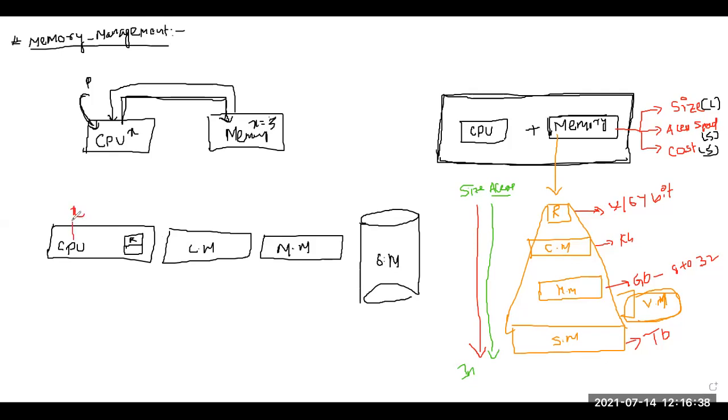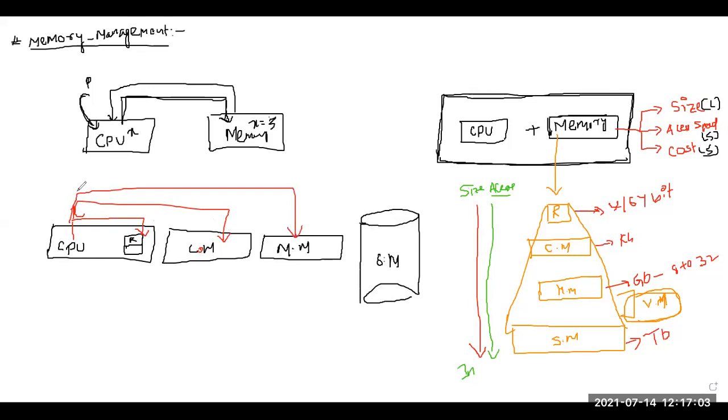Now first of all, it gives a request to a register. If the register does not have the value of X, then it will give a request to the main cache memory. If the cache memory also does not have it, cache memory is for data which is frequently used. Suppose X is frequently used, so what will I do? I will store it in the cache memory. Now, if data is not found here, I will look in main memory.